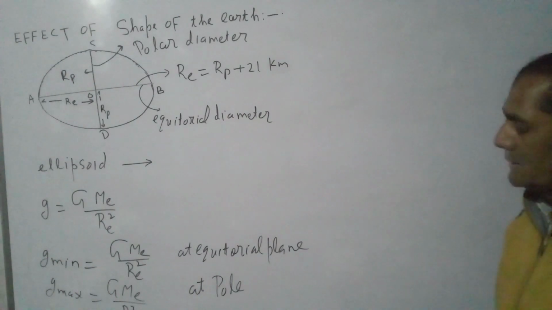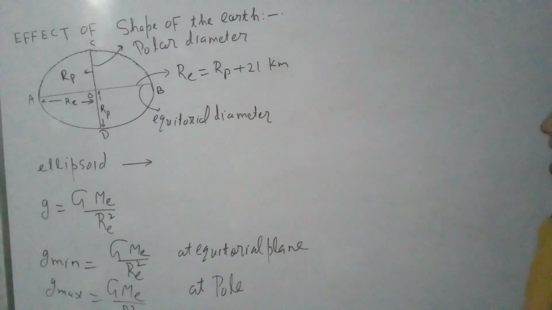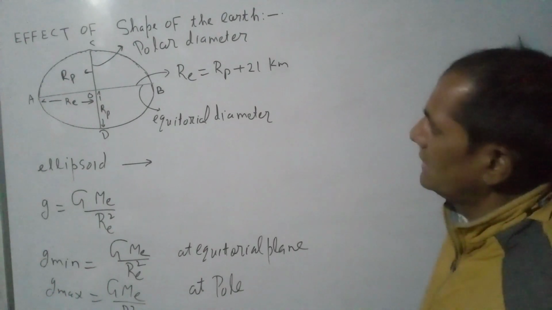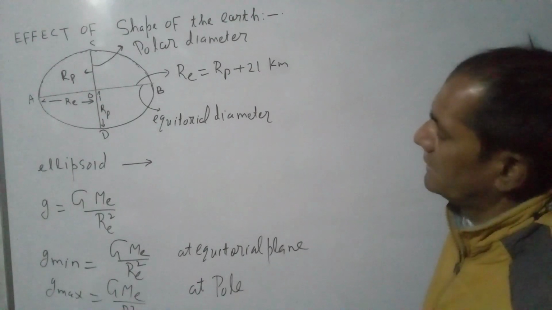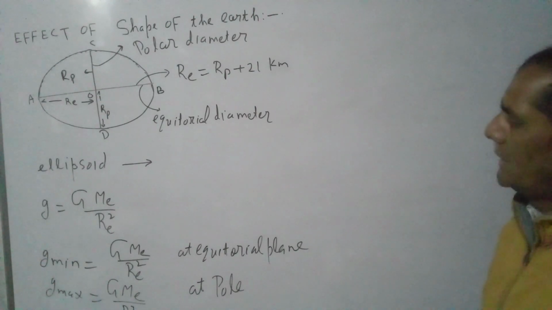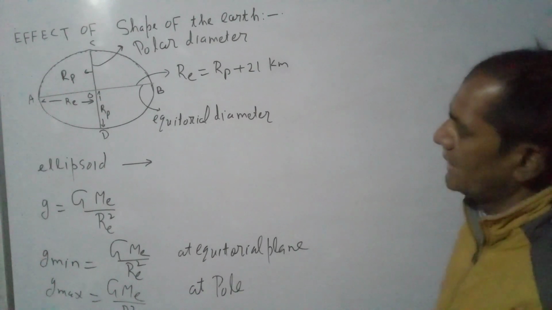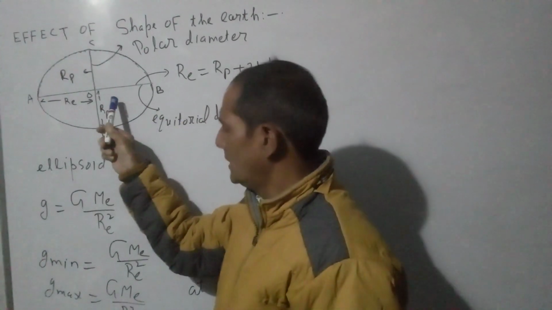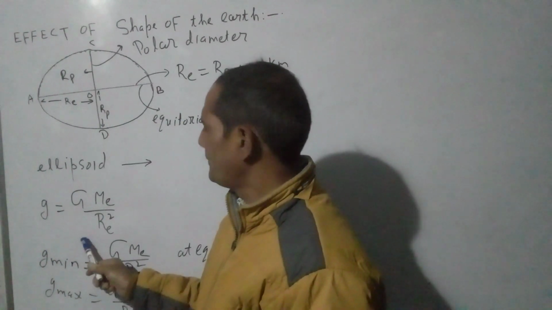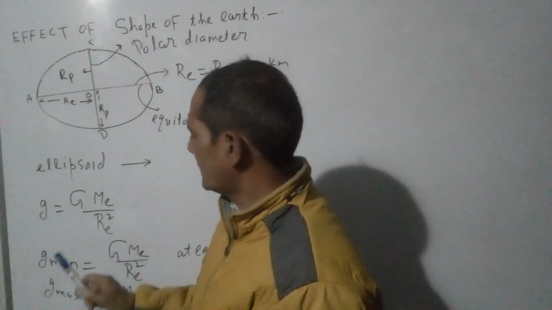Thus acceleration due to gravity at different points of the earth's surface is different, due to the ellipsoid shape of the earth and the different radius at different points.